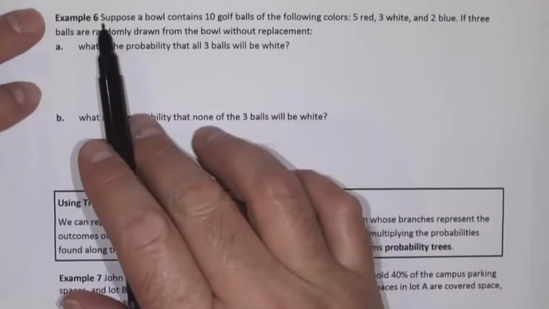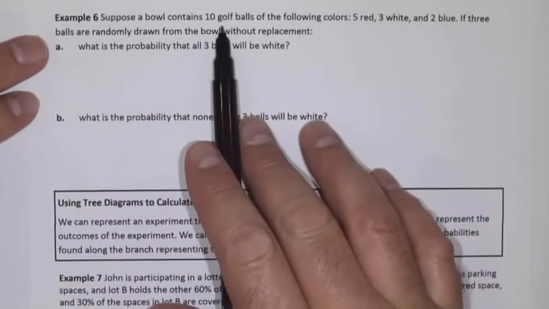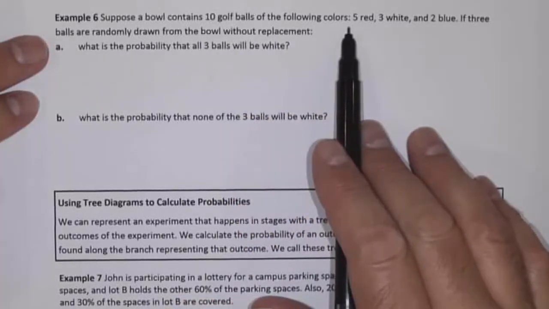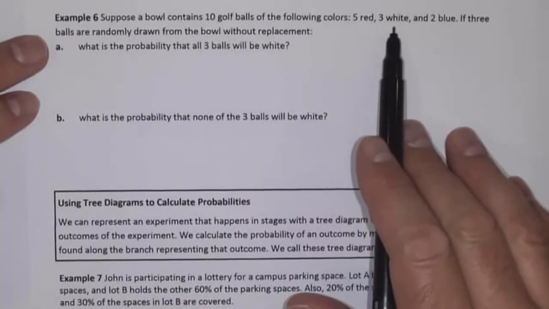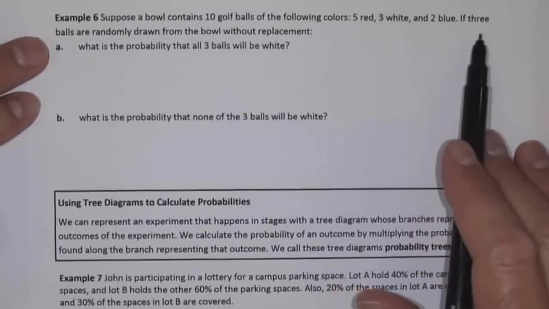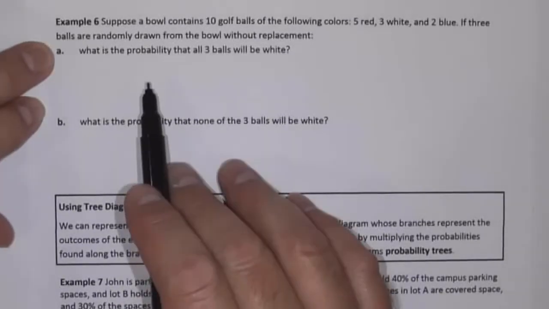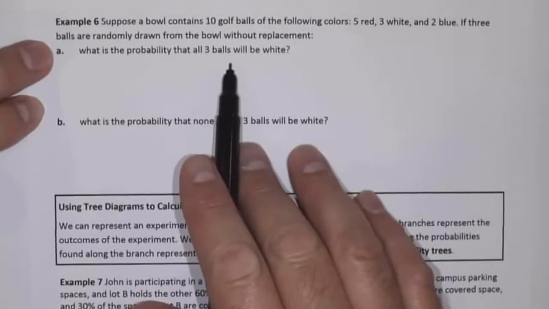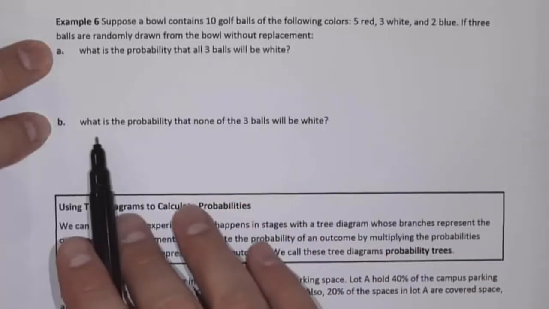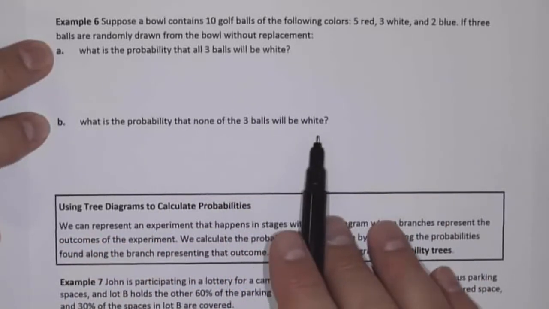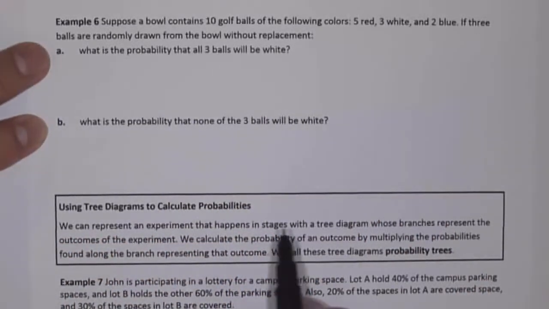Example 6. Suppose a bowl contains 10 golf balls of the following colors: 5 red, 3 white, and 2 blue. If 3 balls are randomly drawn from the bowl without replacement, what is the probability that all 3 balls will be white? What is the probability that none of the 3 balls will be white?